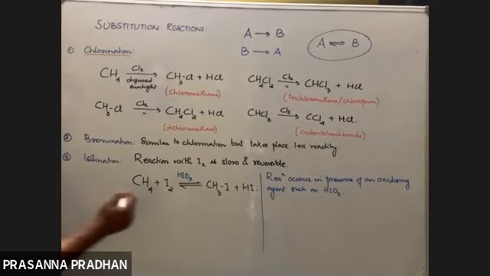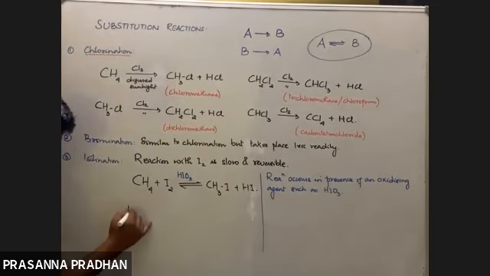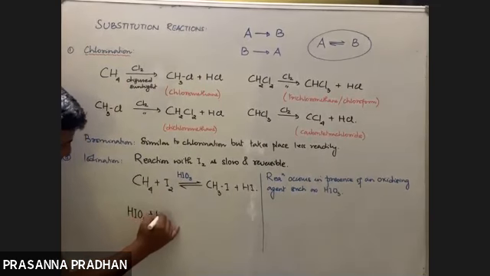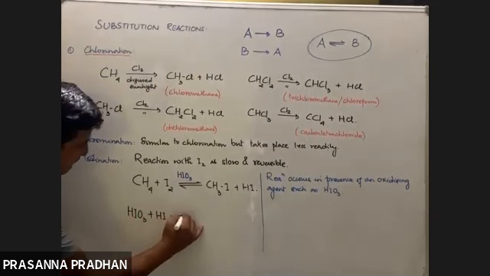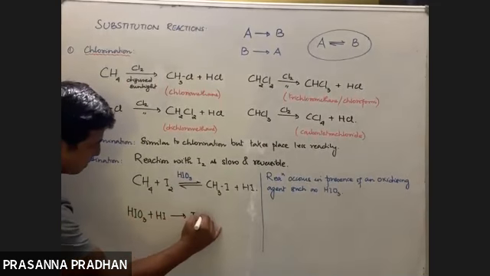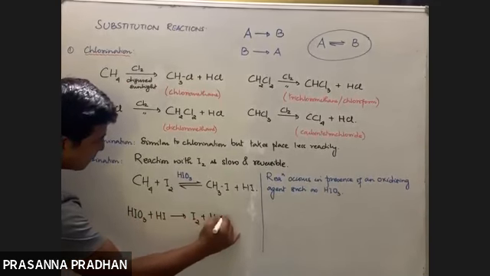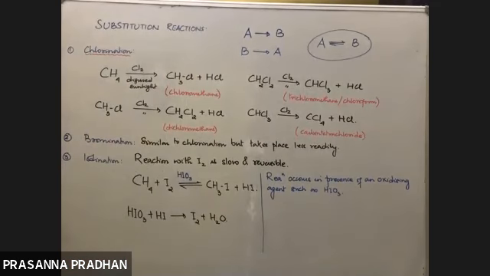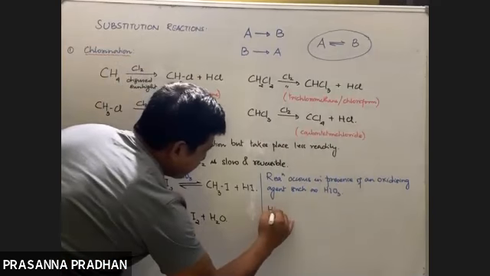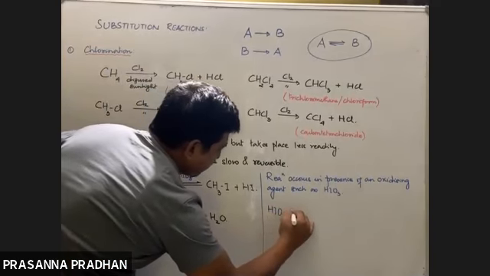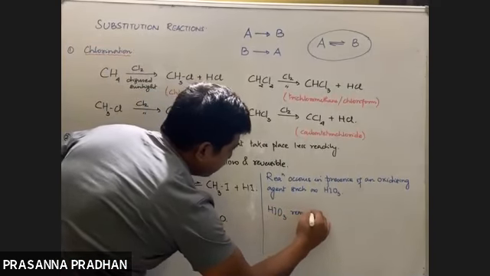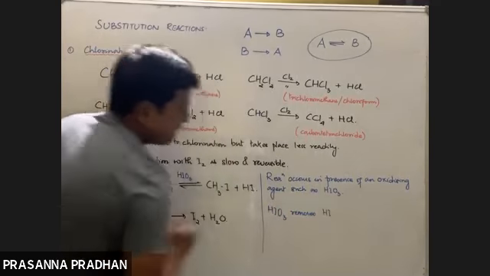Now, what does this oxidizing agent do? HIO3 will react with HI. Which HI? The product HI, and it oxidizes it to molecular iodine. So what is the role of the oxidizing agent? HIO3 removes HI.